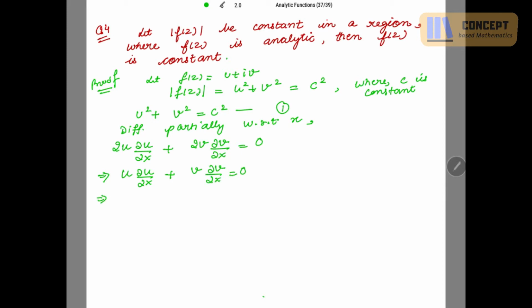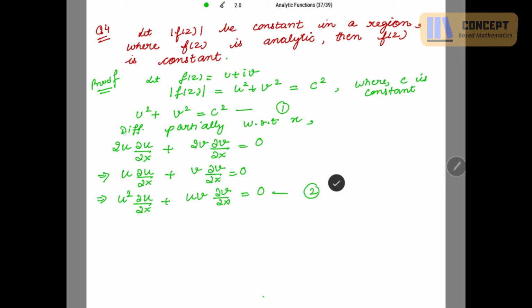Now multiplying the whole equation by u, you get u² ∂u/∂x + uv ∂v/∂x = 0. Take this equation as 2.